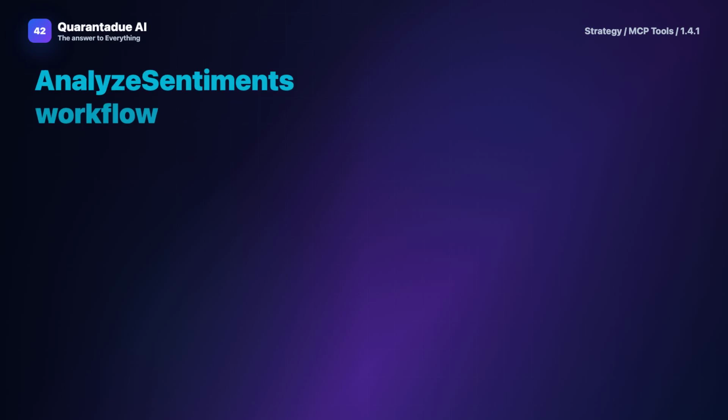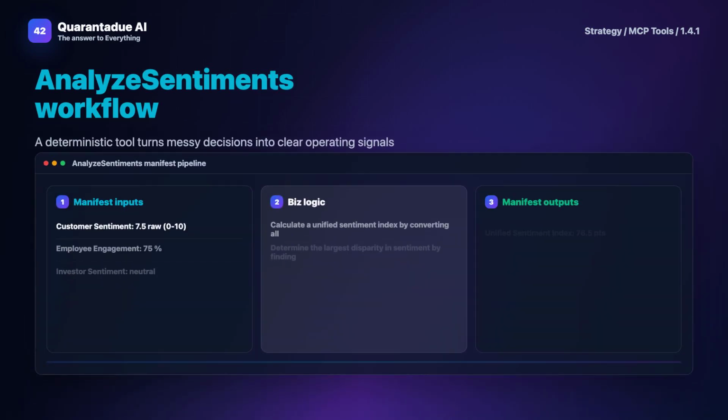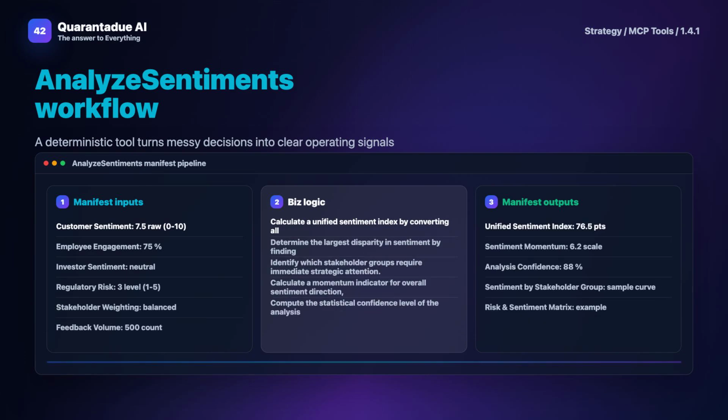Unlike simple keyword counters, we analyze sentence structure, irony, and stakeholder-specific cues to assign accurate scores. This debunks myths, like assuming all positive words mean positive sentiment. In strategy, "conservative" might be praise or criticism.